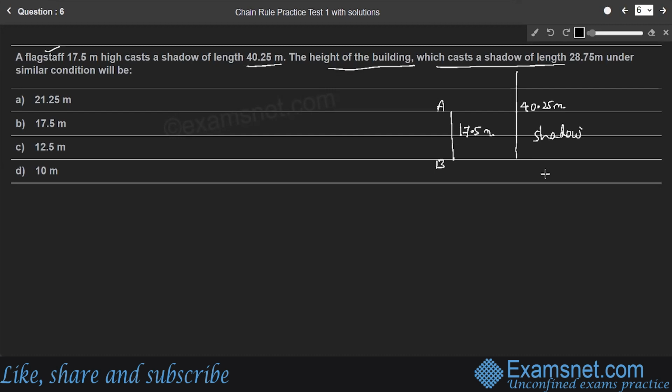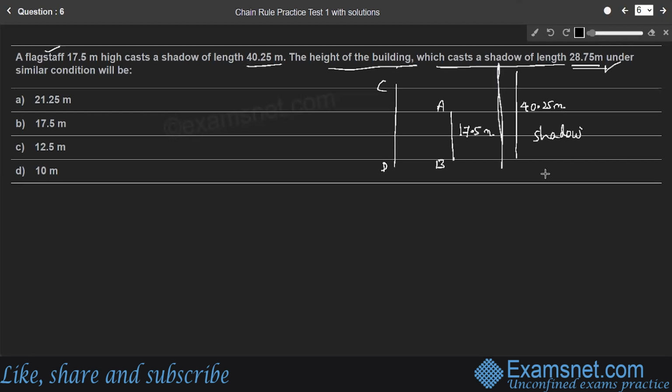So the height of the building which casts a shadow of length 28.75 meter under the similar condition. So we'll consider a building. Let CD be a building, which casts the shadow of length 28.75 meter.